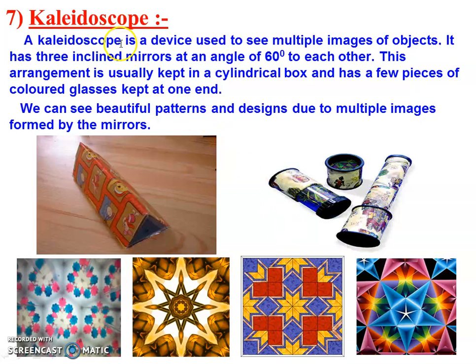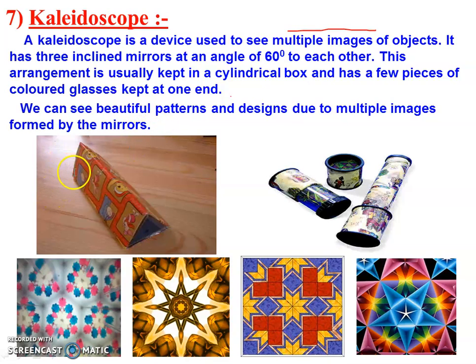Now we are going to discuss the kaleidoscope. A kaleidoscope is a device used to see multiple images of an object. Right? It has 3 mirrors inclined at 60 degrees to each other. This arrangement is usually kept in a cylindrical box and has a few pieces of colored glass kept at one end. We can see beautiful patterns and designs due to the multiple images formed by the mirrors.